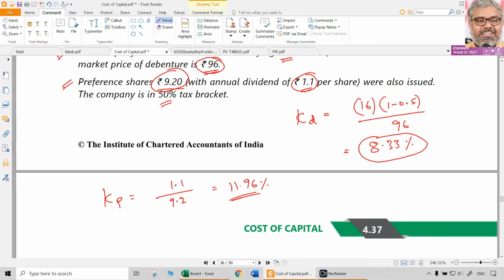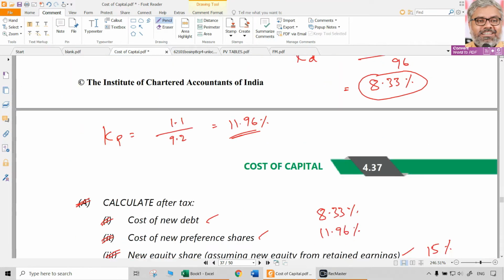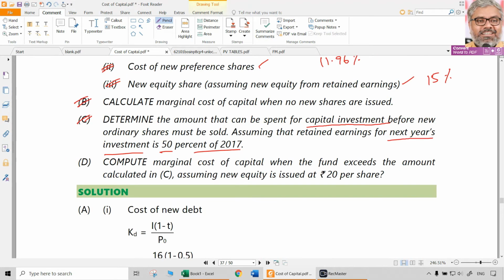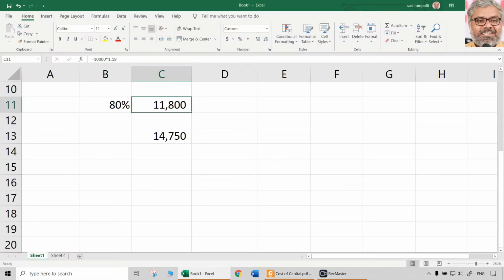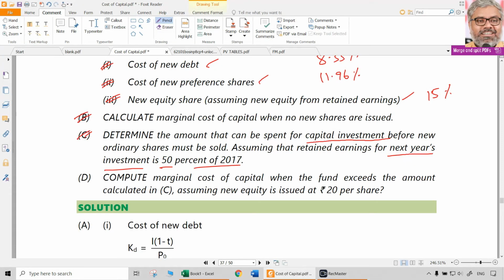EPS of 2017 was 2.36, half of that is 1.18, multiplied with 10,000 equity shares gives 11,800 retained earnings, which represents 80% only. Then the investment that can be made is 14,750.